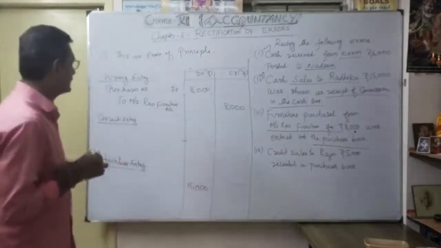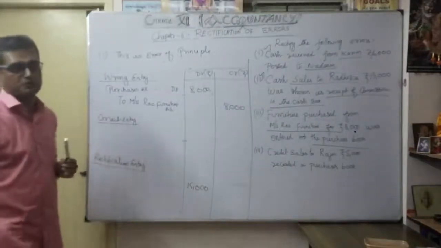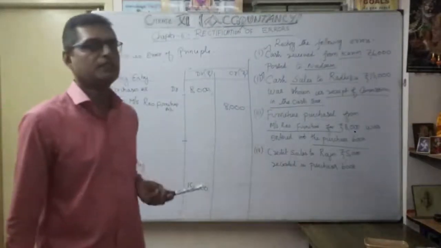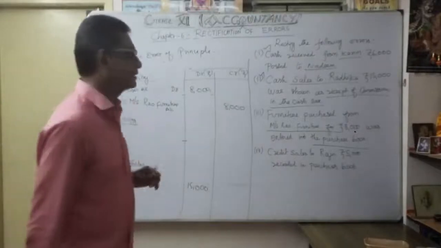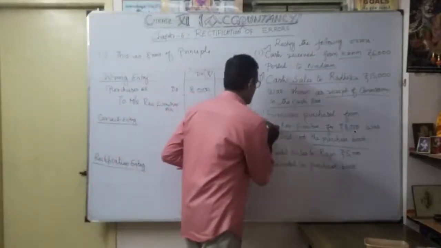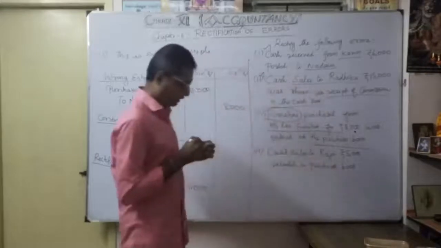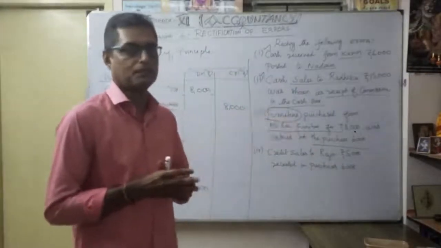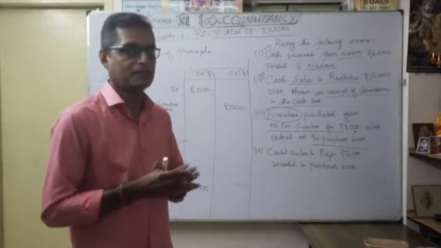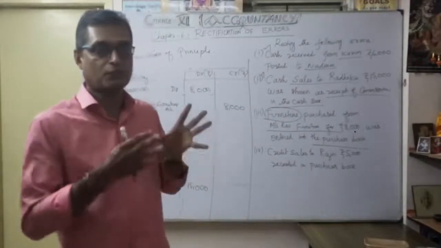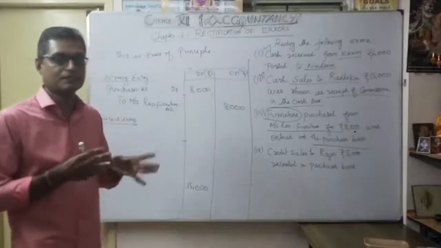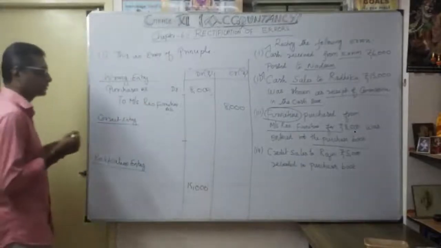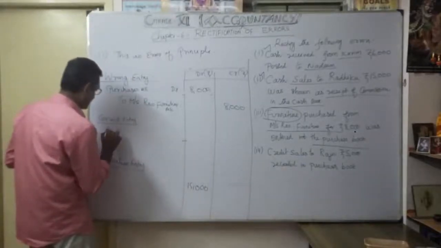So they considered it as a revenue expenditure. It is not a revenue expenditure. It is a capital expenditure because they purchased furniture. So any asset purchased, suppose they are not doing the furniture business but they purchased the furniture, we consider it as an asset. So we want to make it a specific asset. We want to mention in the debit part only the asset. So what's the correct entry?